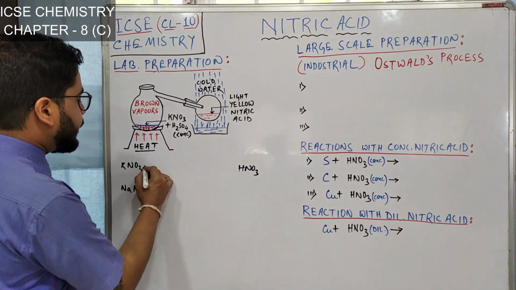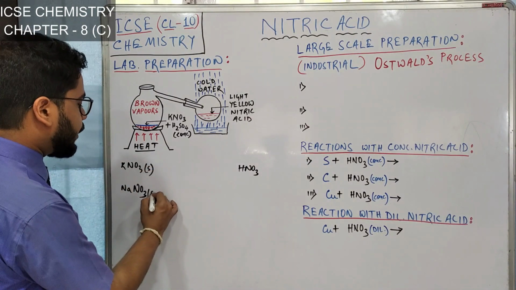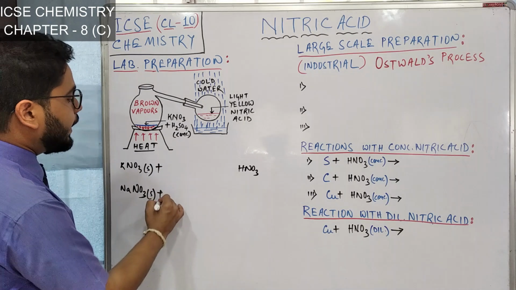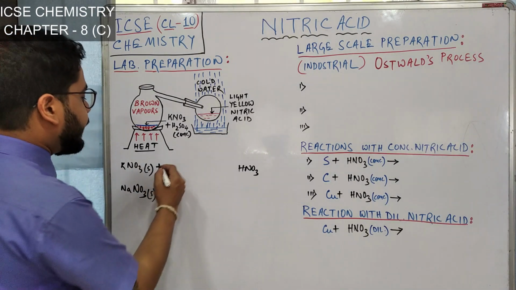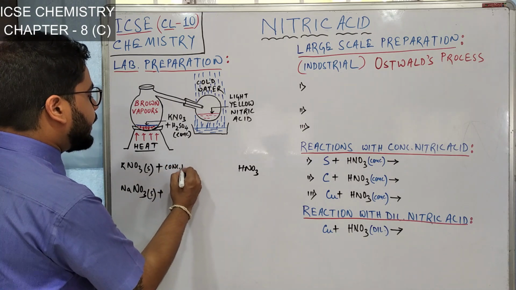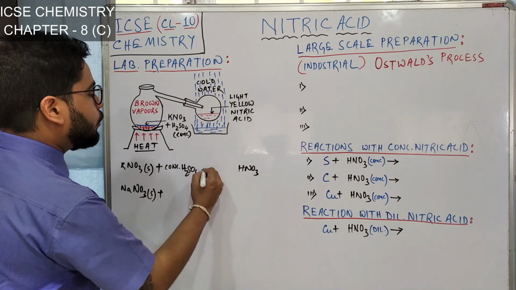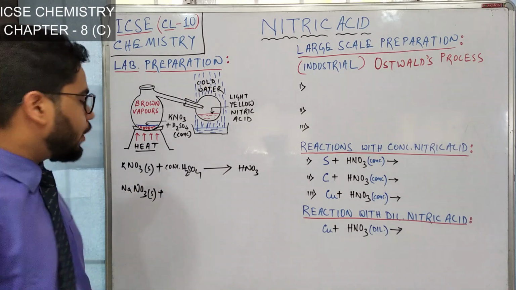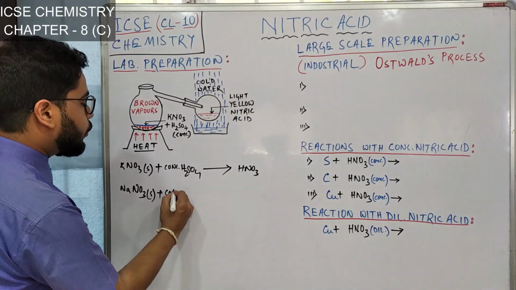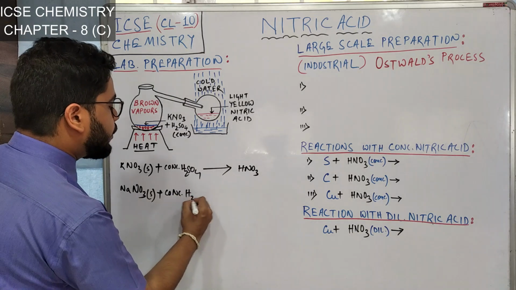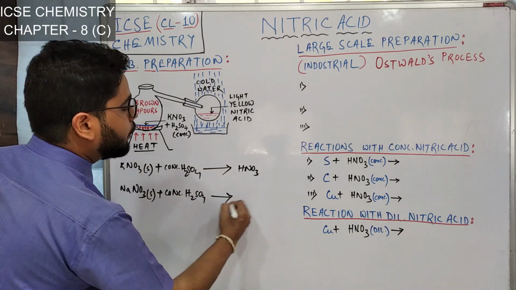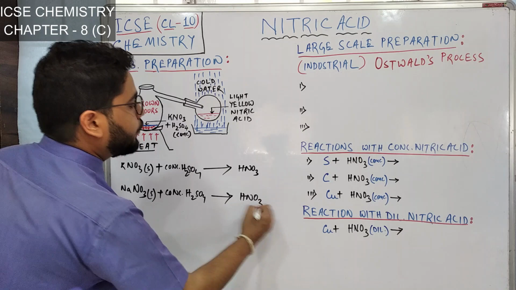Any of these are in solid state, salts, and if you make them react with one liquid reagent, that is concentrated H2SO4, it will give out HNO3. Similarly here also, if you let sodium nitrate react with concentrated sulfuric acid, it will give you HNO3.